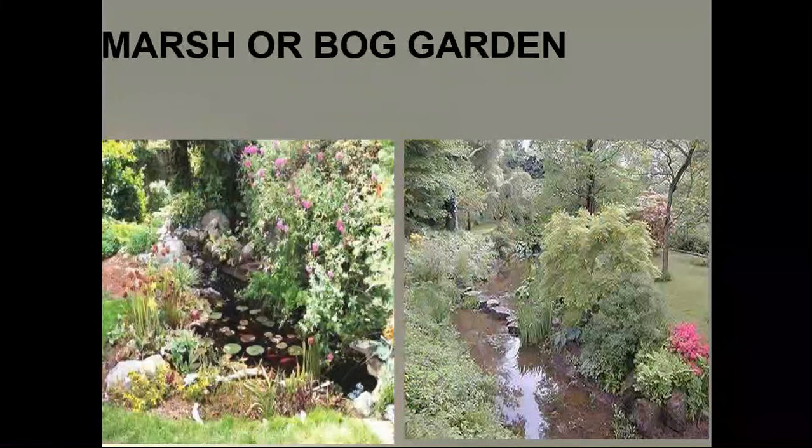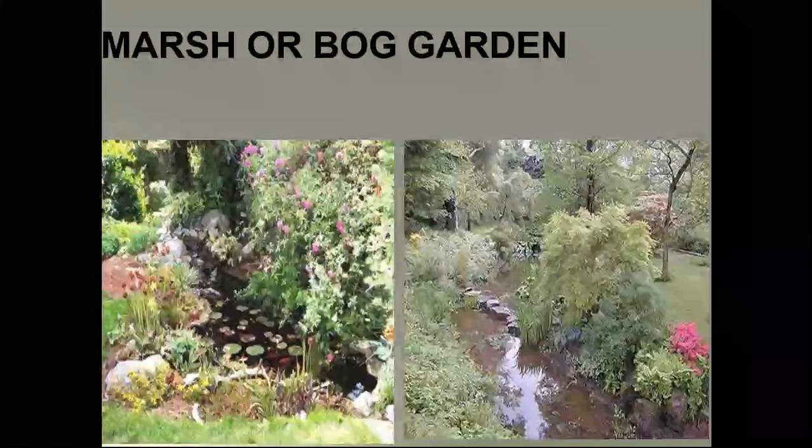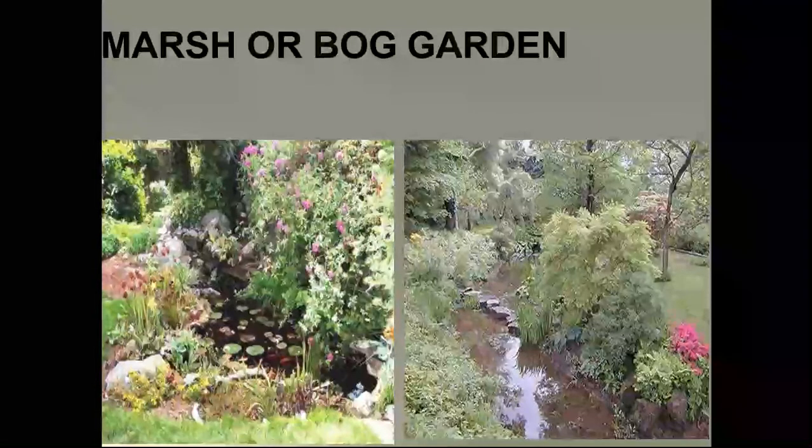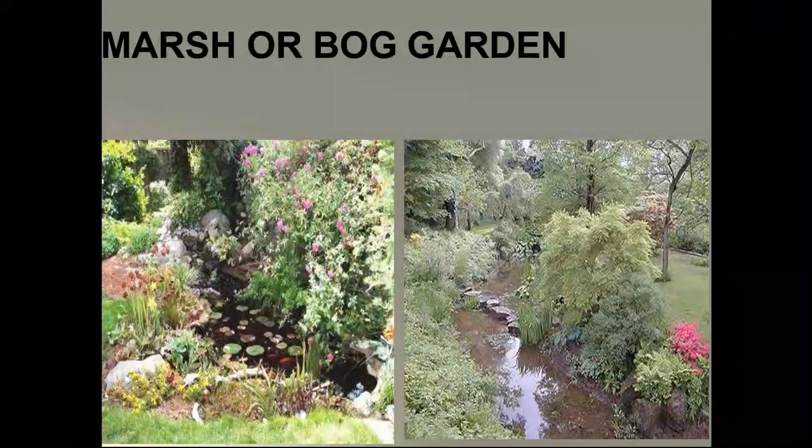Marsh or bog garden is another concept. Here the trees are planted along the water or along the canal. A marsh garden can accommodate any moisture loving plant, those which are found commonly growing on the banks of streams or ponds. And some of the plants which can stand in 12 to 15 centimeters of water are also included in marsh garden. Plants growing in shallow water can also be accommodated in bog or marsh garden.